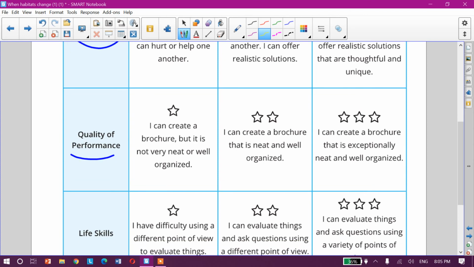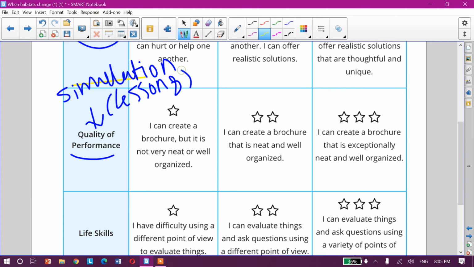Second one, quality of performance. This is how we make that. We make a simulation in lesson number 8 and this simulation lets us create a brochure that is exceptionally neat and well organized. This is like what? An informational brochure.